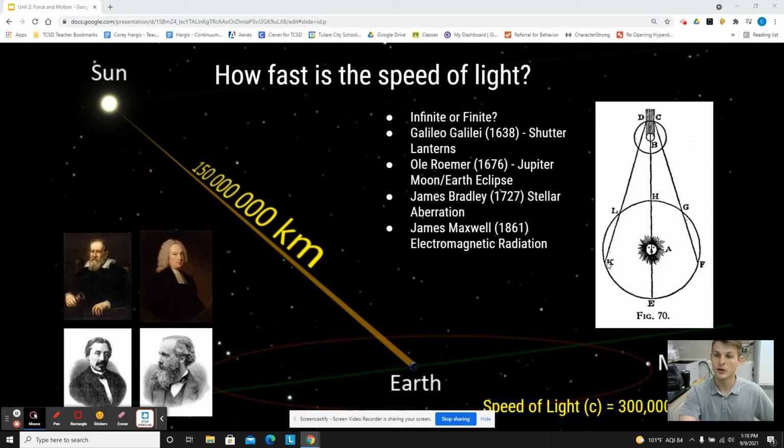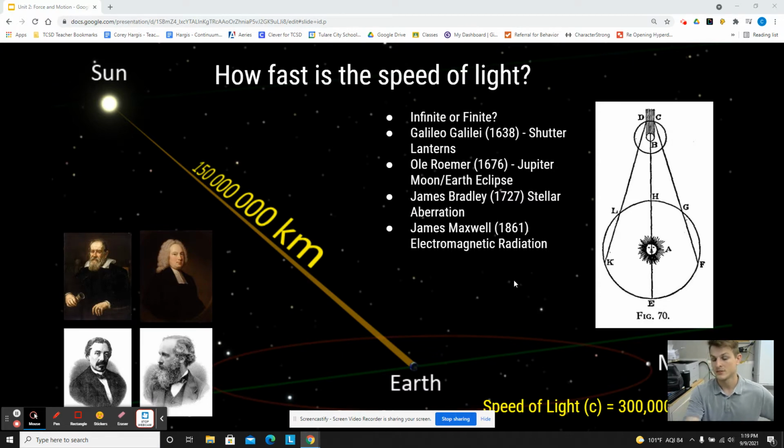So there's a certain point where Jupiter can't be seen based on the position of the moon or the position of the Earth on the other side of the sun. What he did is he timed essentially how long before it's supposed to show up and how long till when it shows up. It's about a 20-minute difference. So that means the light from Jupiter took 20 minutes to travel to Earth in that particular rotation.